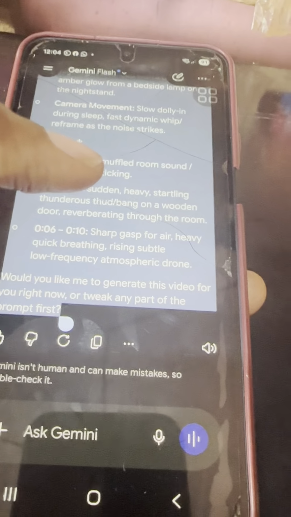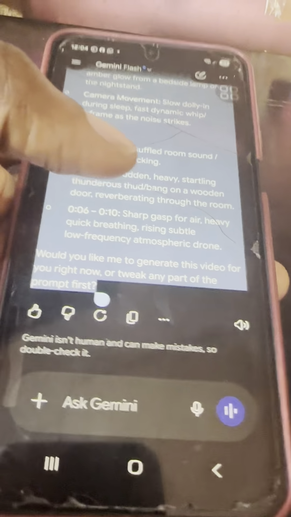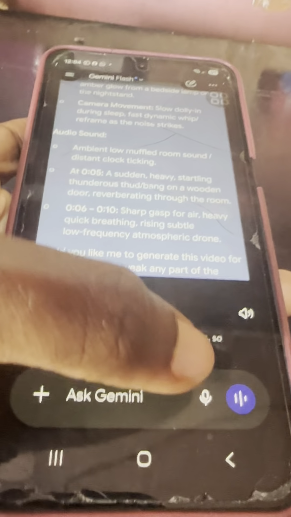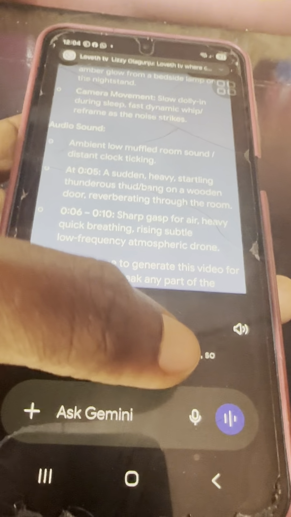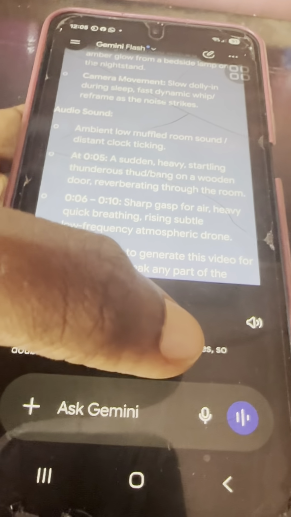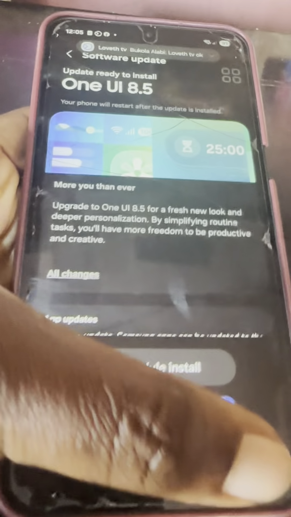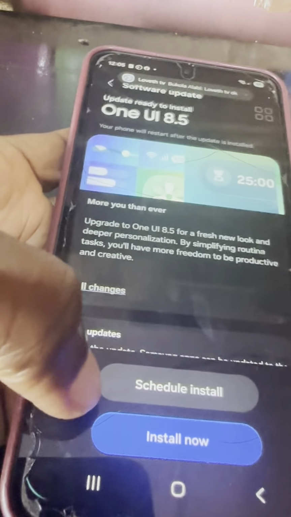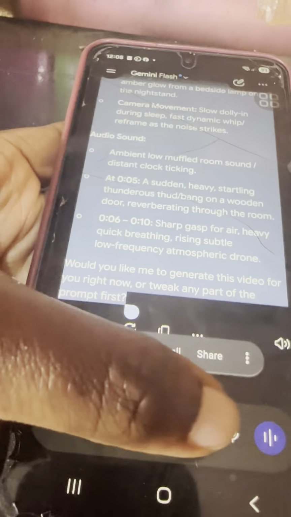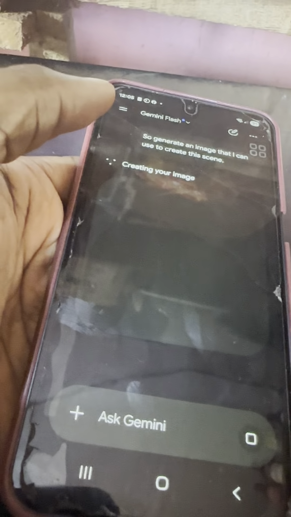Let me tell this Gemini now to generate image for us now, so that we also compare the both image. Because for me, I prefer ChatGPT image because it's very realistic. Like it's real compared to other app. So generate an image that I can use to create this scene. So let's wait for some seconds.